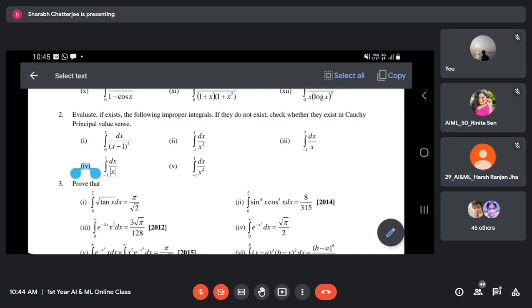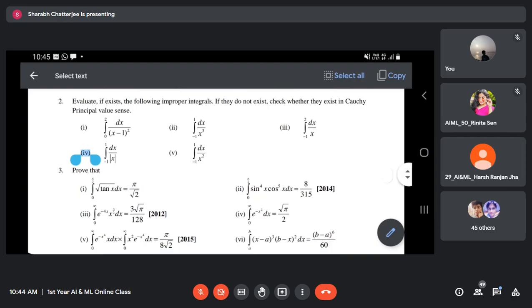Chalo. But there's a mod thing. How to take care of the mod thing? Can you tell? We can take plus and minus. Only take positive value. Someone is saying, I guess Shihab is saying. Yes, tell me. Marmik. Correct. So only take positive value, 0 to 1. The domain of mod x.